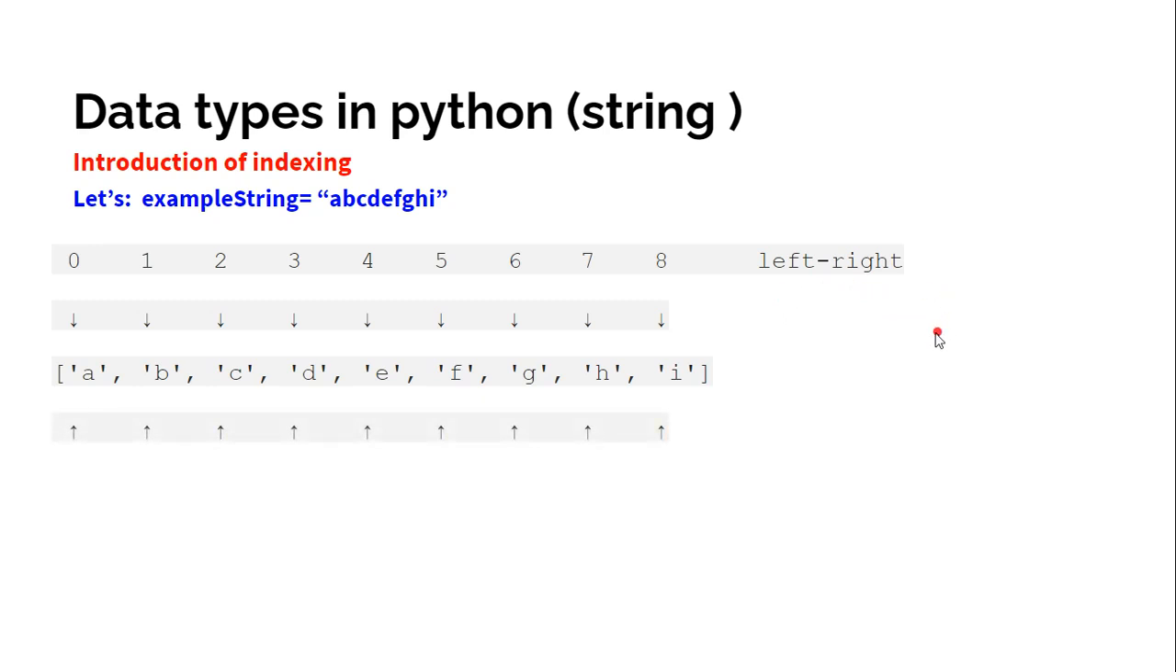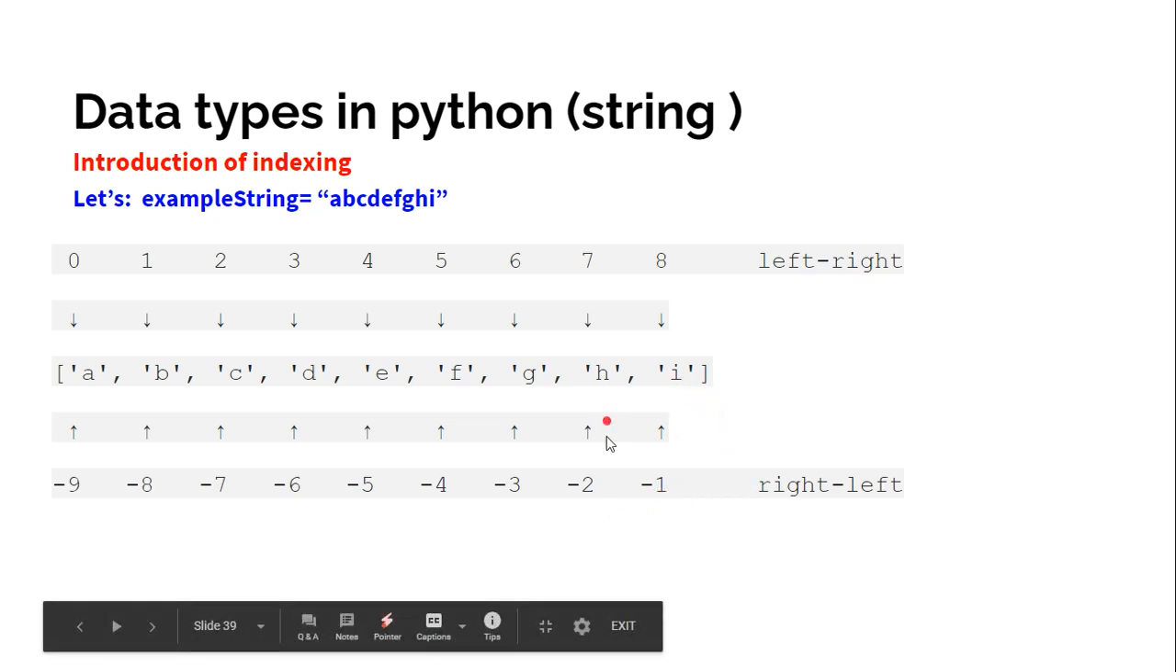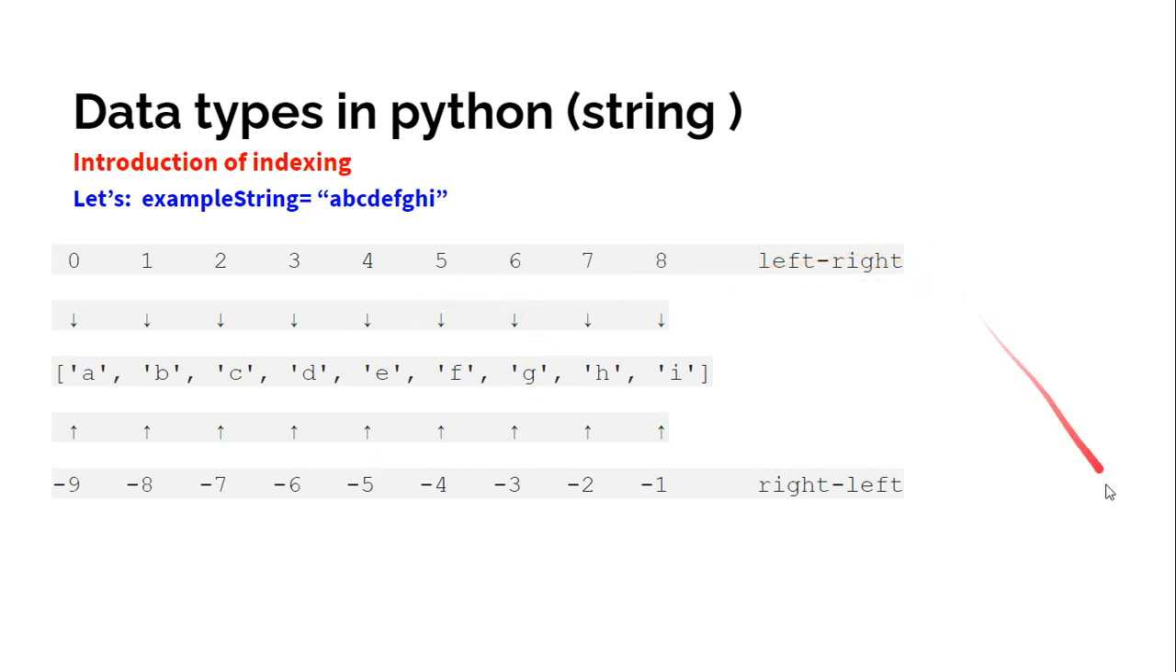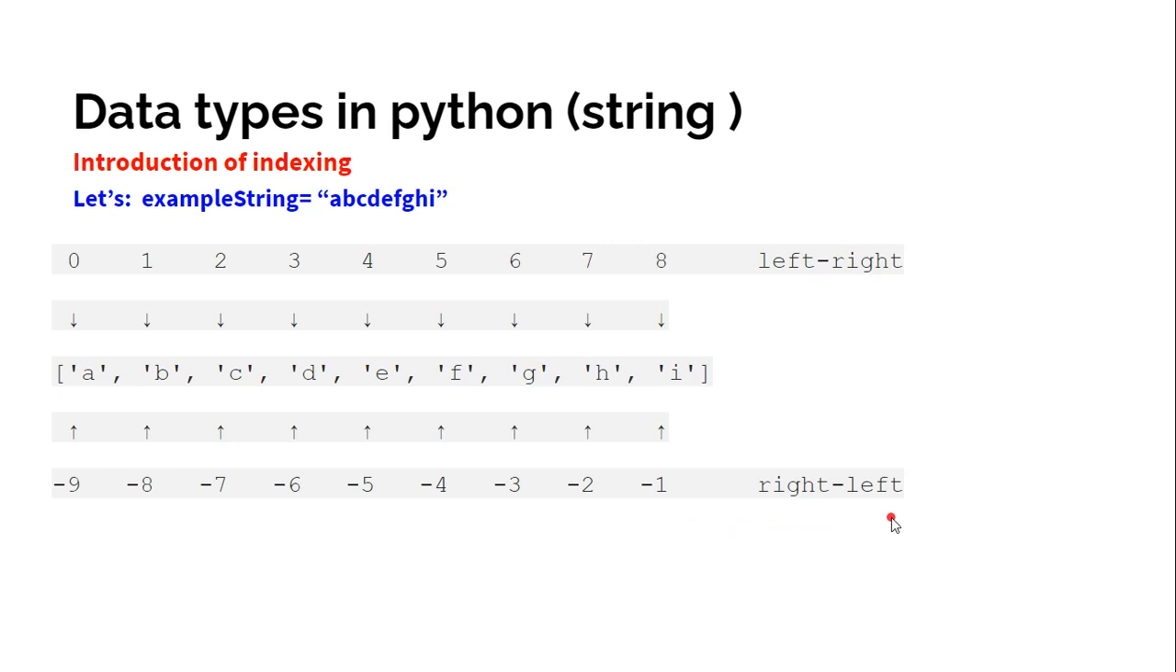Then we also have right to left indexing. Right to left indexing means the last character is assigned index -1, the next is assigned -2, -3, -4, and similarly we will go up to -9. So if somebody asks you what the index of E is, you can say 4, or you can say -5. Both are correct. The first is based on left to right indexing, and the second is based on right to left indexing. Is this clear, everyone?